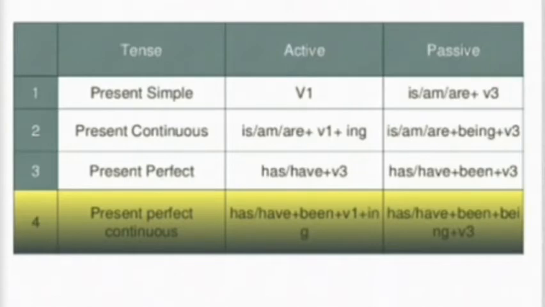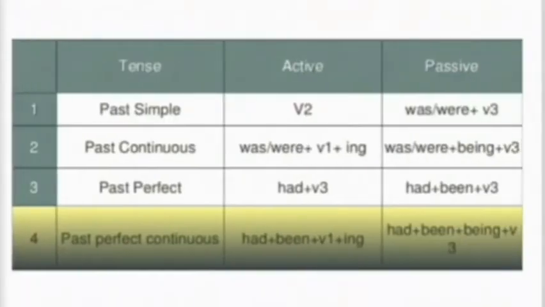They have been playing cricket for 3 hours. Cricket has been being played by them for 3 hours. Next, tense: past continuous, perfect, past perfect continuous. It is just the same as the previous one. Have a note of this one.